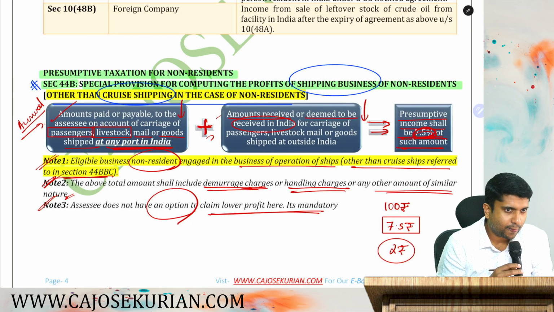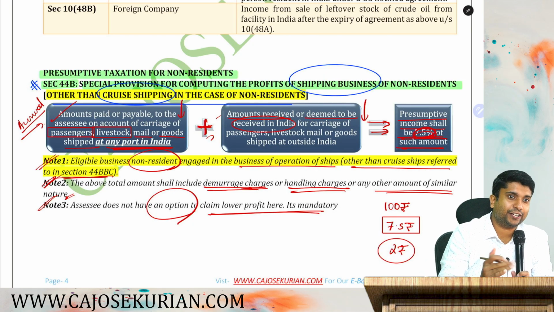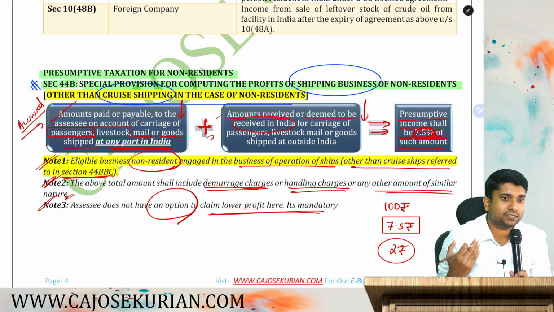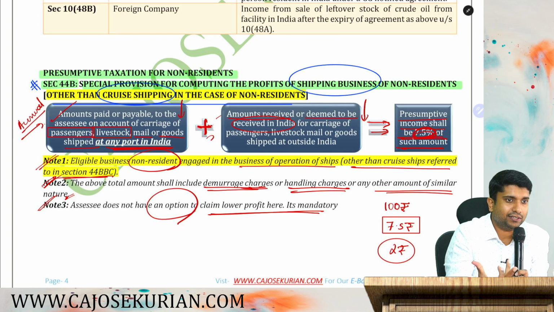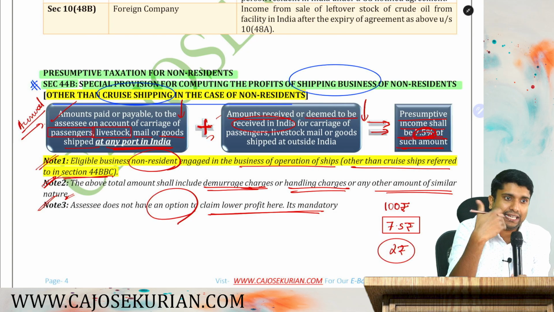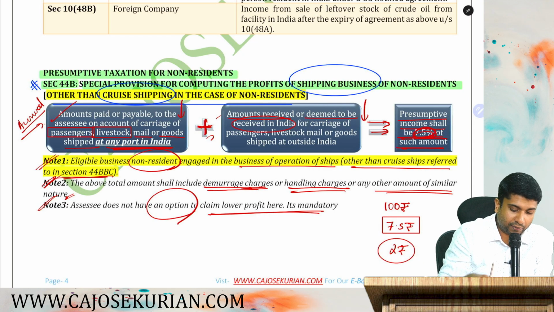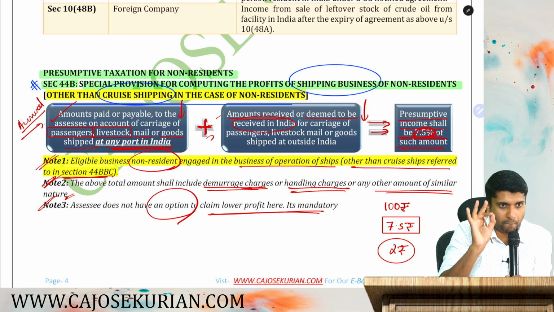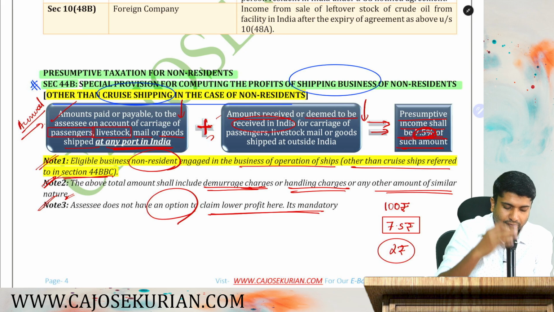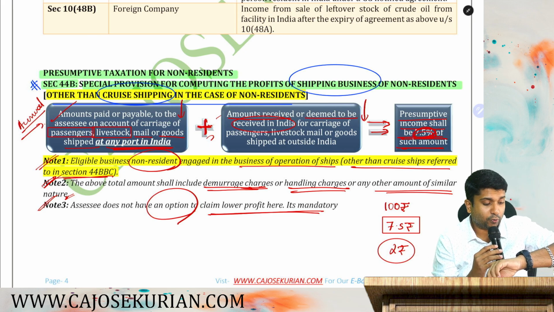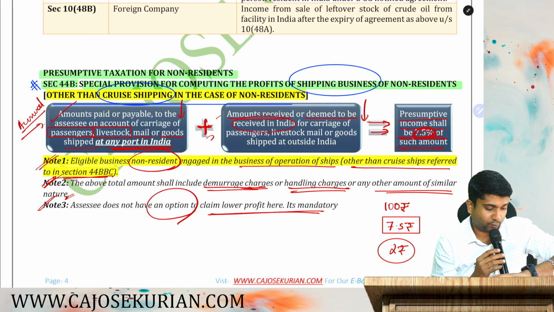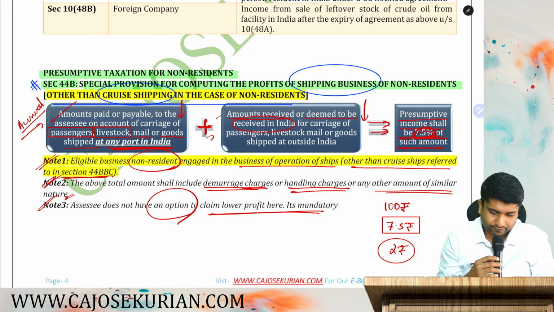Are you all here? Normal presumptive provisions are a kind of an option. Under 44AD, it's not mandatory that a person should go for 44AD or ADA or AE. Assessee always has an option. He can maintain books of accounts, carry out audit and show the actual profit. But here, no such option. You must compute your profit in accordance with this provision. I hope it is clear.